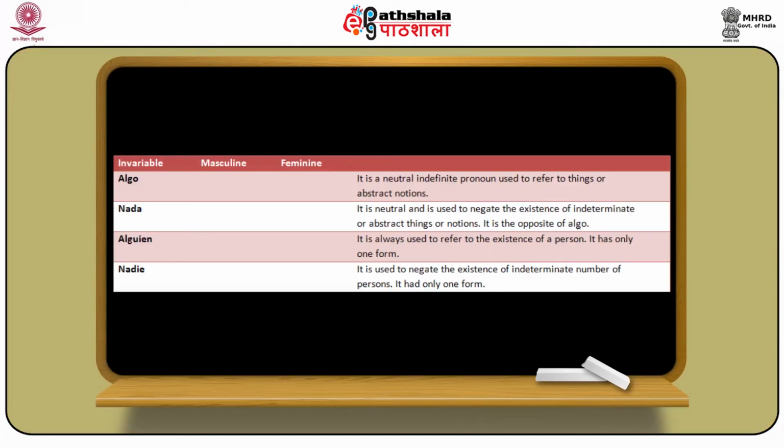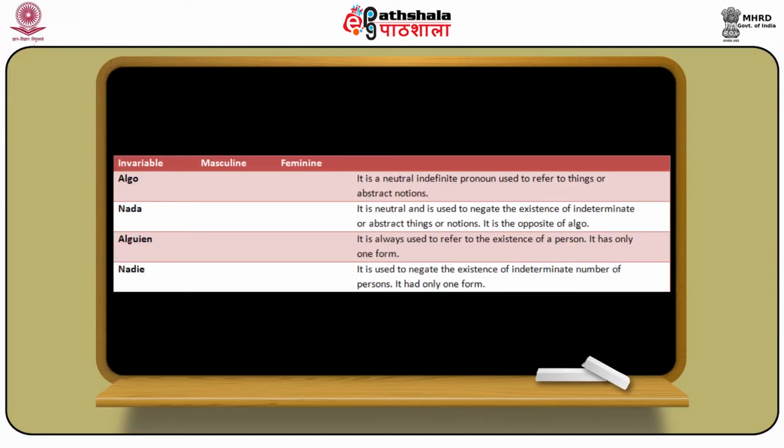As we have seen, the indefinite adjectives will change into masculine singular, masculine plural, and in the same way feminine singular and feminine plural. So now we are going to see some of the indefinite pronouns. We start with algo.